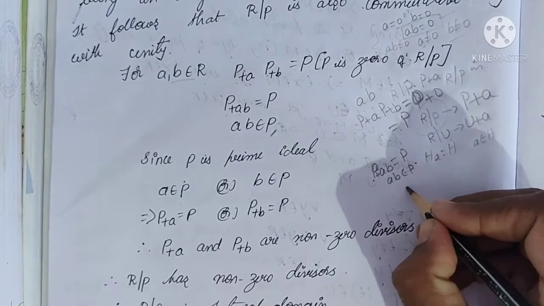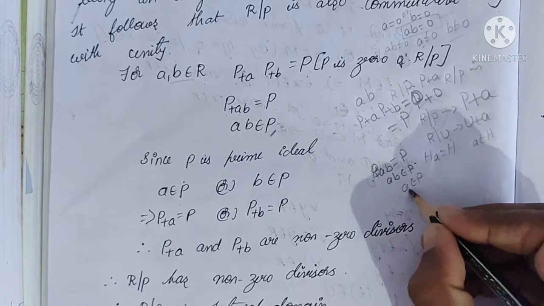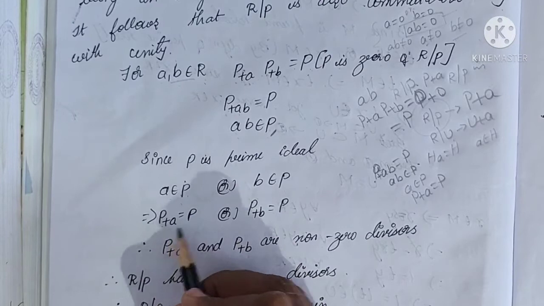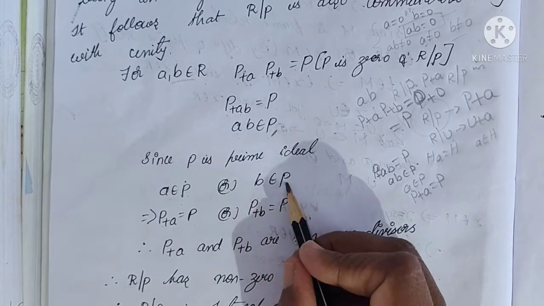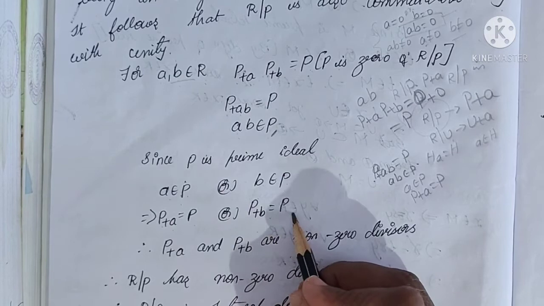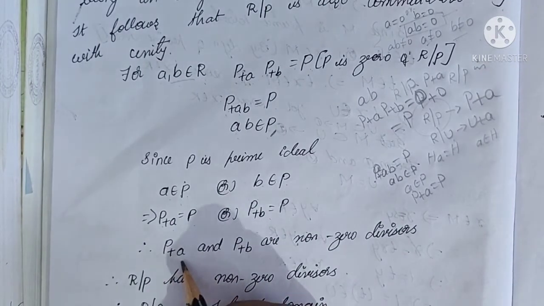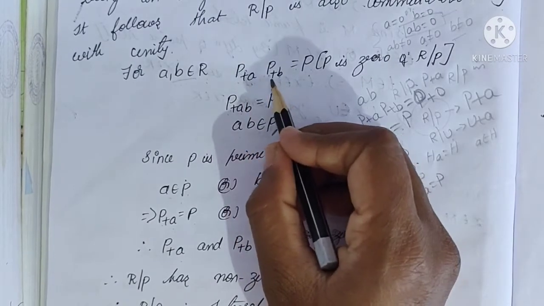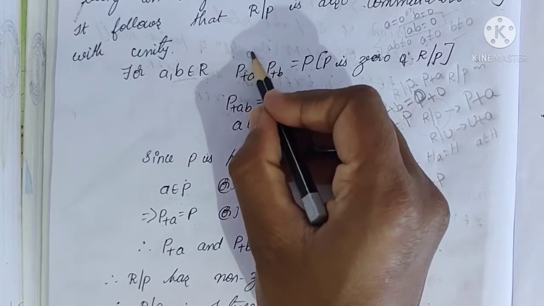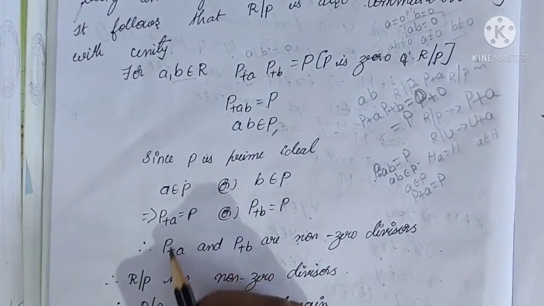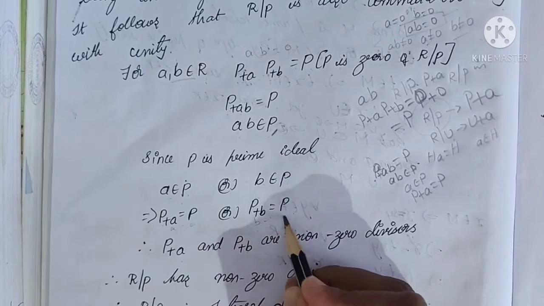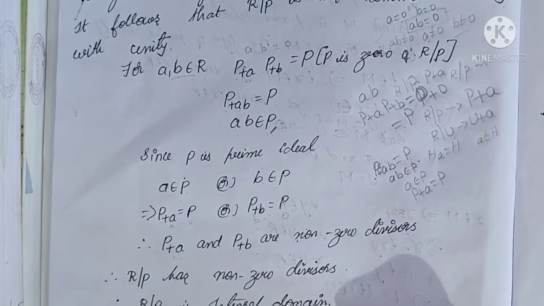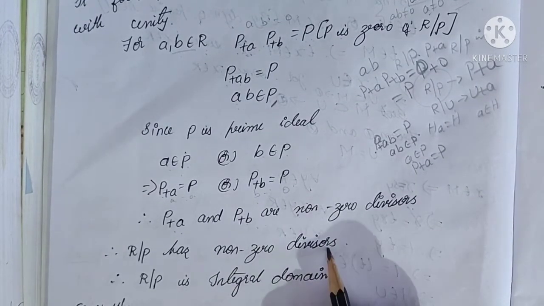Same as it is. Now A belongs to P means we can write P plus A is equal to P. That is, A belongs to P means P plus A is equal to P, or B belongs to P means P plus B is equal to P. Therefore P plus A and P plus B are non-zero divisors. P plus A into P plus B is equal to P. This is of the form AB is equal to 0. Therefore, A is equal to 0, B is equal to 0 form has come. Therefore, P plus A and P plus B are non-zero divisors. Therefore, R by P has no zero divisors.